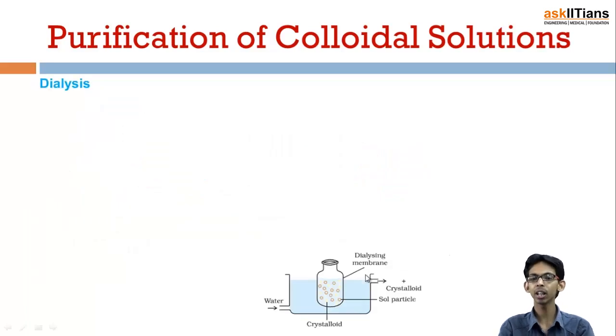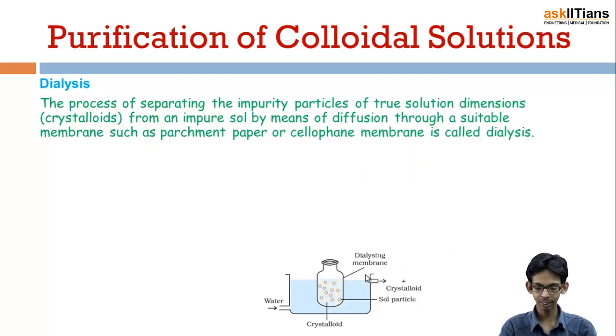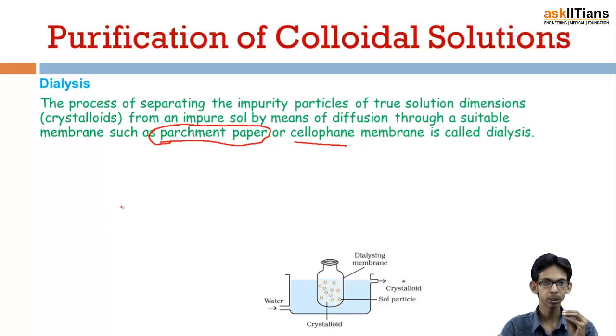Okay, now purification of colloidal solution, and the first method is known as dialysis. Dialysis is the process of separating the impurity particles of true solution dimensions from an impure solution by means of diffusion through a suitable membrane, such as parchment paper or cellophane membrane. So what we do is simply filter out the impurities which are of very small size as compared to the colloidal particles.